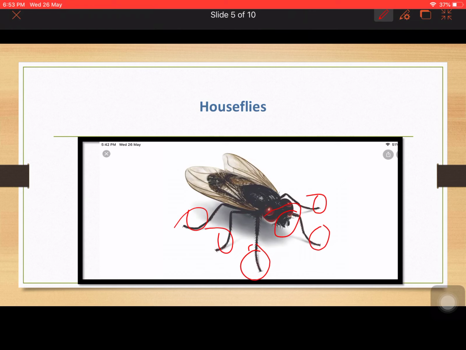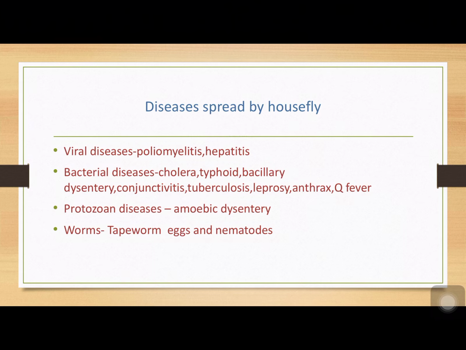But every time we don't see them, right, we ignore and we eat the stuff, and then we get cholera, we get dysentery, several things we get. So what are the diseases and how can we protect ourselves from these houseflies? Now first of all, we should come to the diseases.